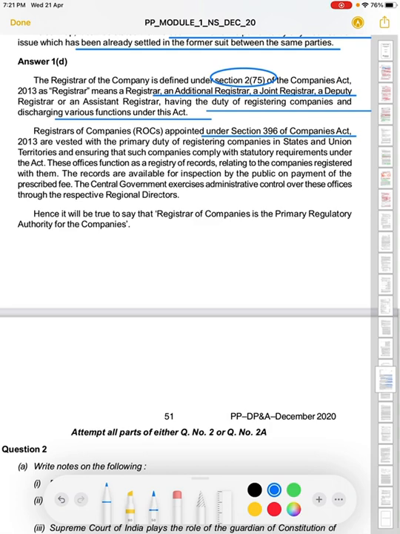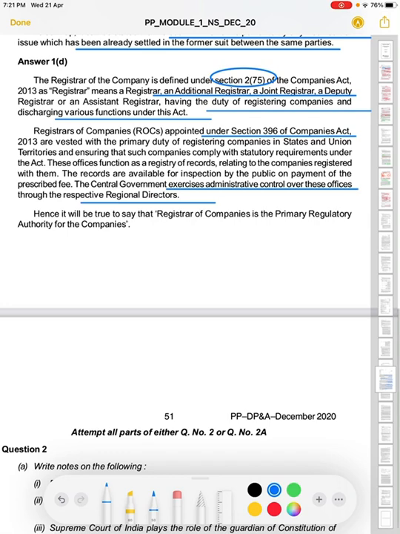Now the ROC appointed under section 395 of the Companies Act 2013 are vested with the primary duty of registering companies in states and union territories and ensuring that the companies comply with statutory requirements under the Act. These offices function as a registry of records relating to the companies registered. The records are available for public inspection on payment of prescribed fees. The central government exercises administrative control over these offices through the respective RDs.